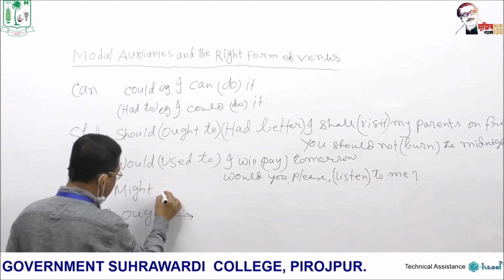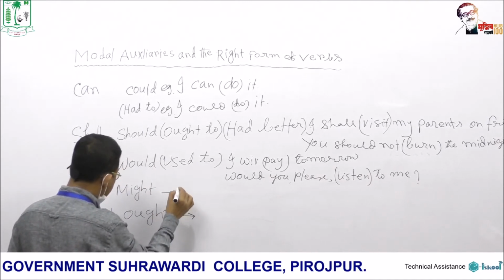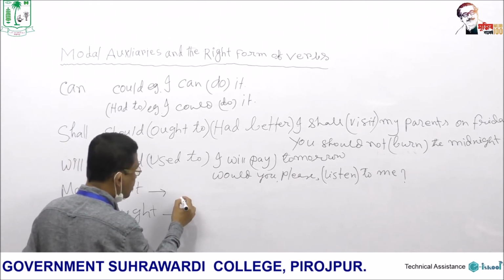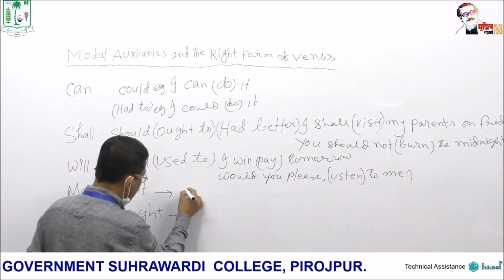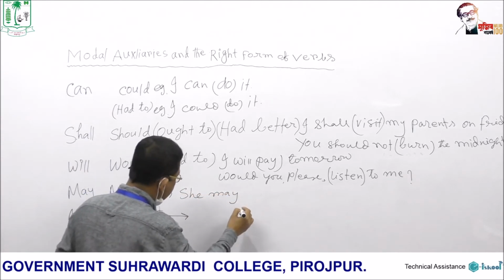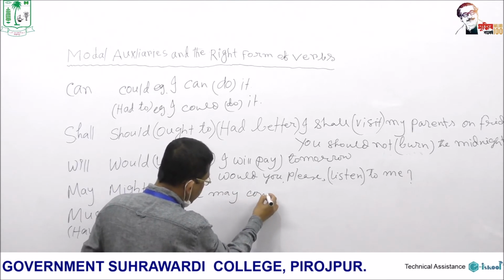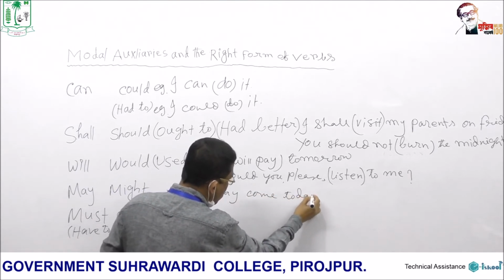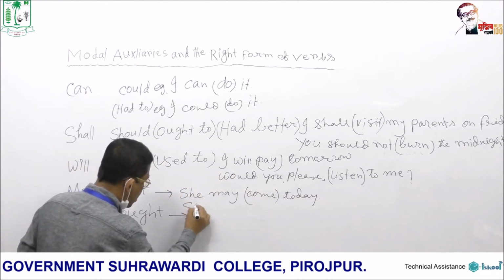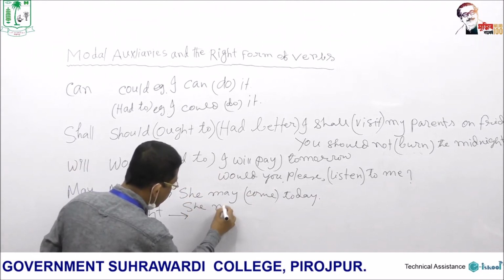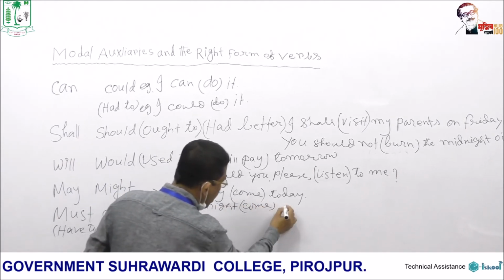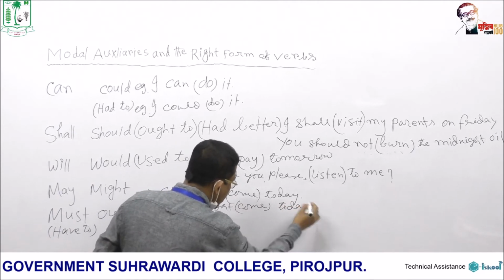Then may and might. She may come today. Might. She might come today.